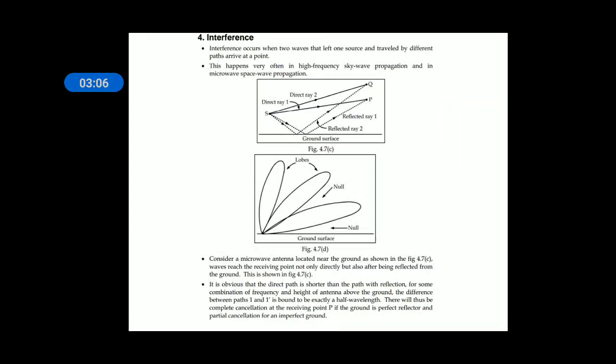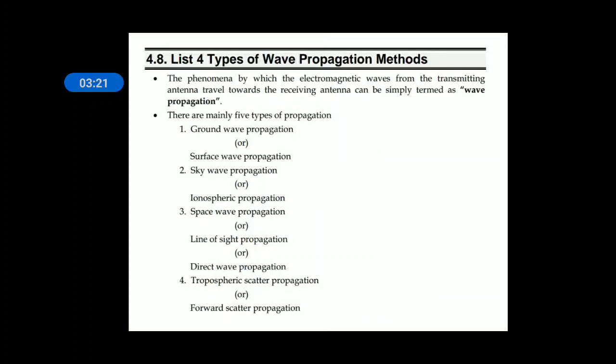Interference means it is because of the multiple paths coming from source of radiation to the receiver. So these are the properties: reflection, refraction, diffraction and interference.